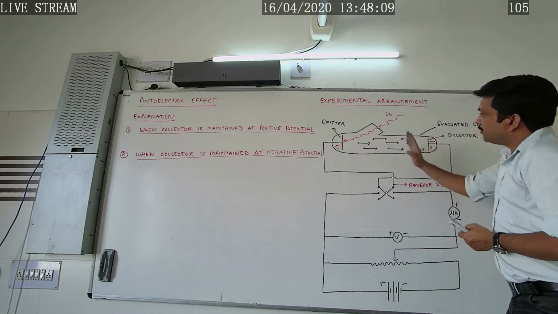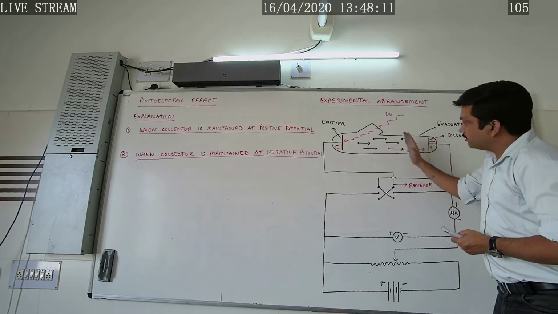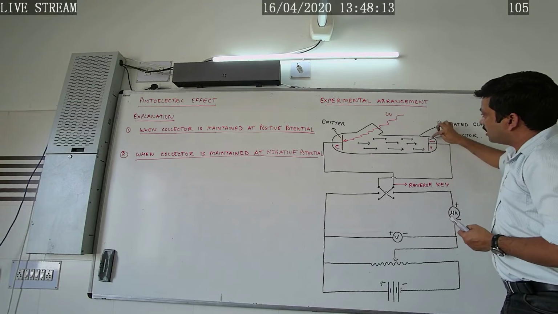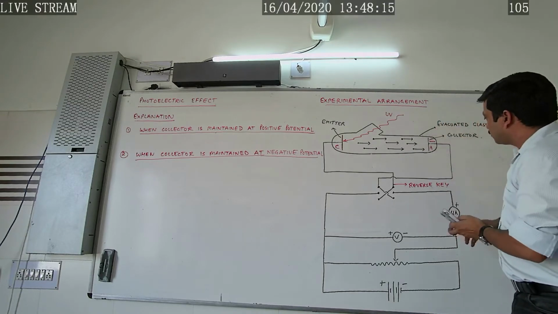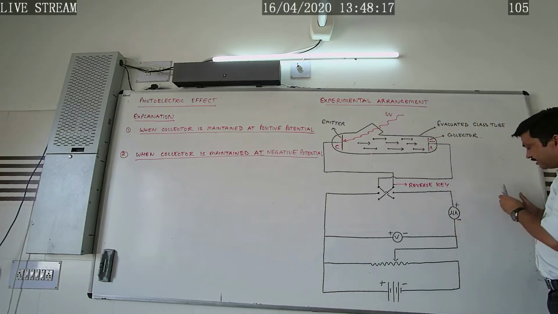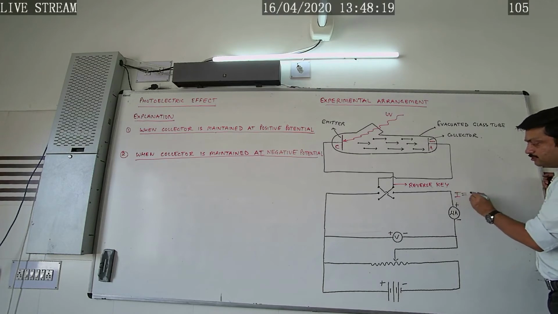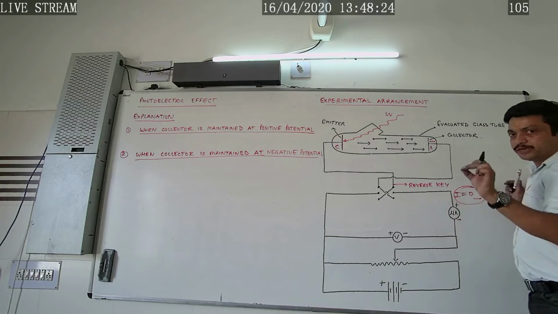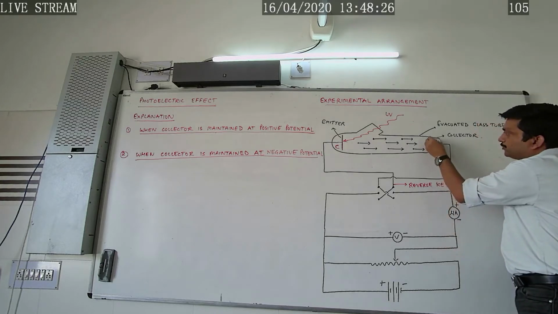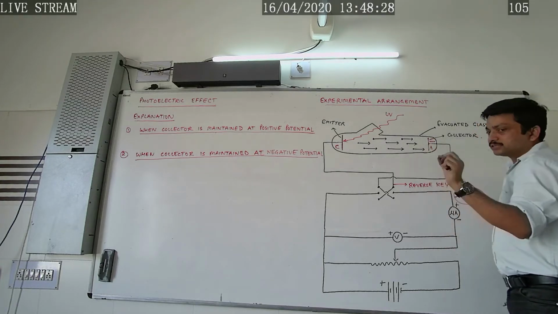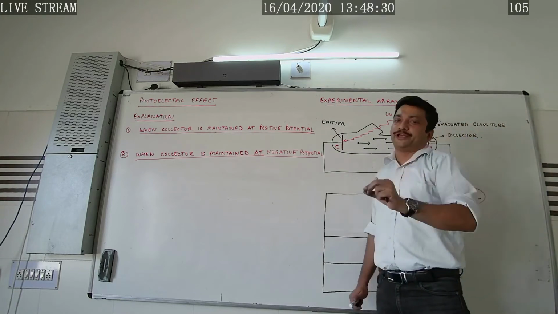A stage will be reached when no electrons reach the collector plate, as a result of which the photoelectric current in the circuit becomes zero. Then the corresponding potential of the collector is called the stopping potential.